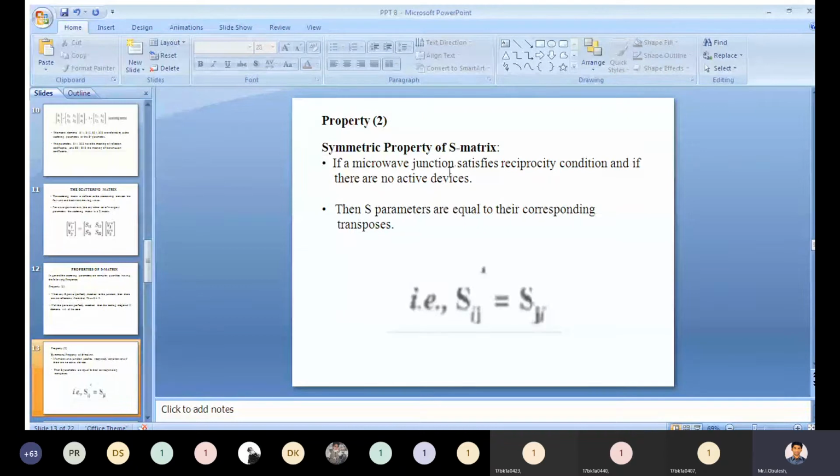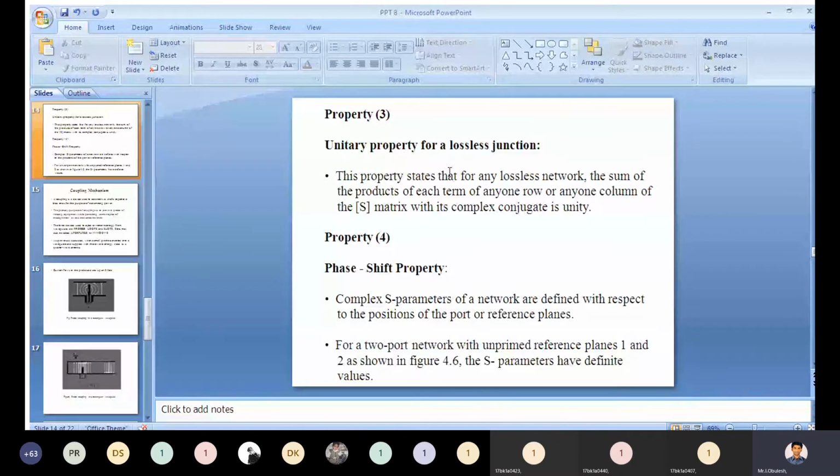Next, property 3: unitary property for a lossless junction.